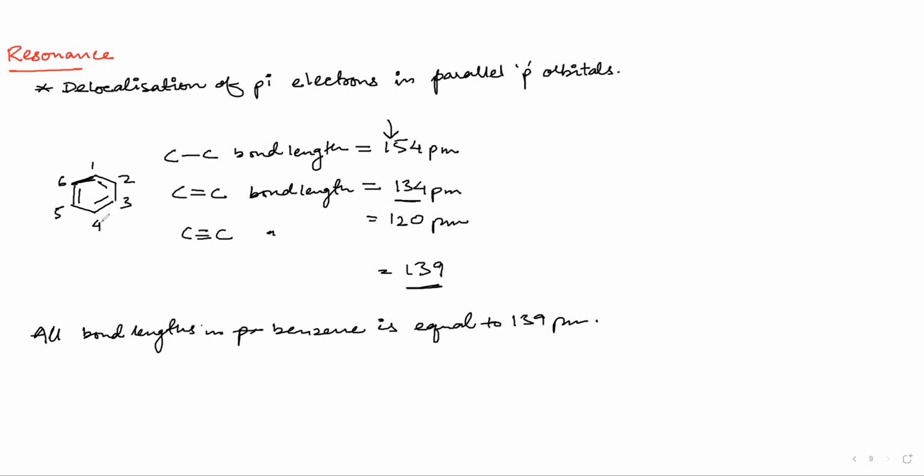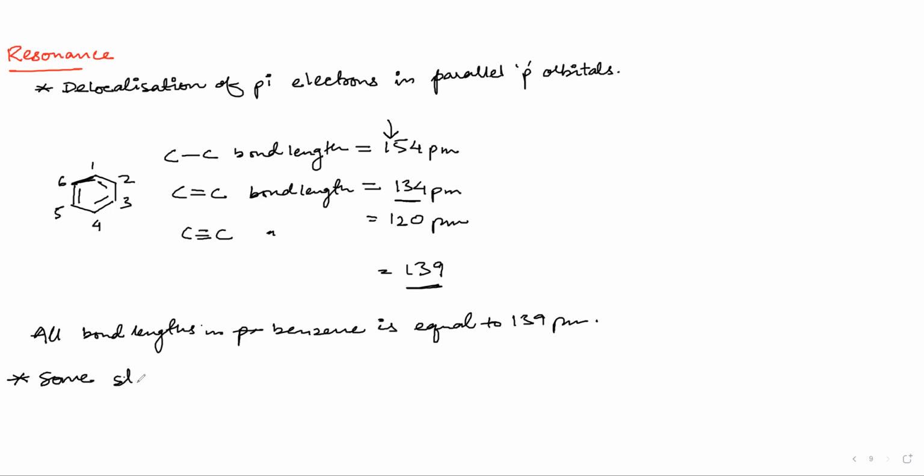That means this particular structure that we have drawn is wrong, right? Because these are neither double bonds nor single bonds. So what they said was some structures cannot be completely described by one Lewis structure.